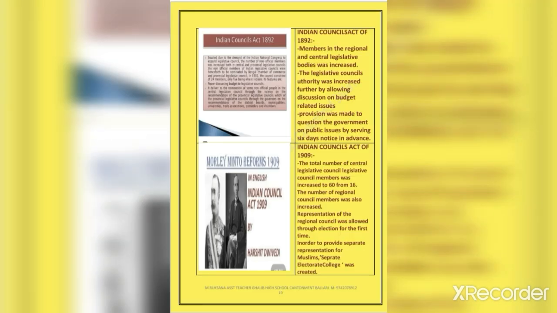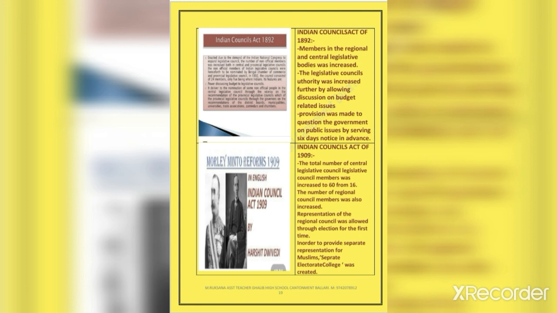Now, let's discuss the Indian Councils Act of 1892. This act is the continuation of the Indian Councils Act of 1861. The Act of 1892 further extended the participation of Indians in the legislative bodies. The critical view expressed by the Congress organization towards the British administration led to this expansion of Indian representation in the governance.